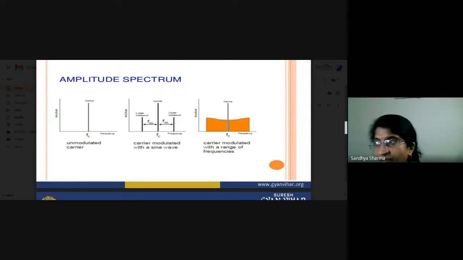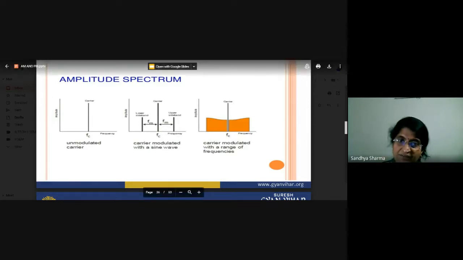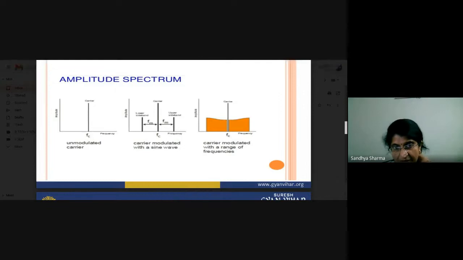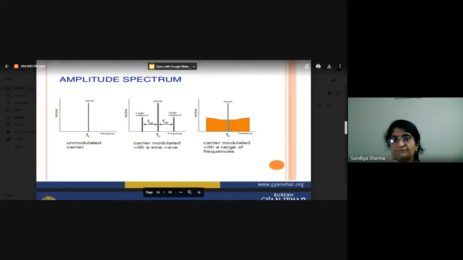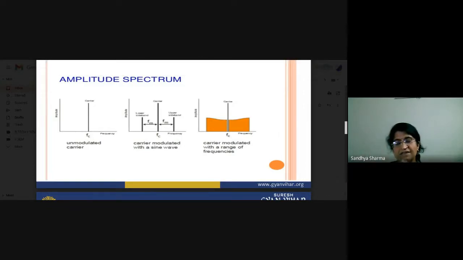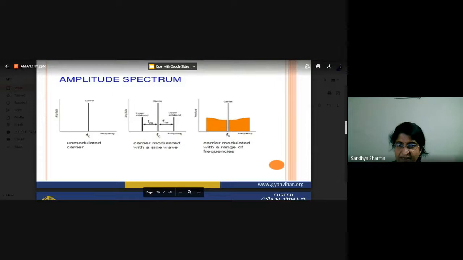The carrier is the center point where the carrier exists, and once you have done the modulation, what will happen? The FC signal will be intermixed with the FM signal, either in additive form or subtractive form. So now we have FC plus FM and FC minus FM. We are getting the lower sideband and upper sideband, two types of sideband, which you can transmit as LSB and USB.